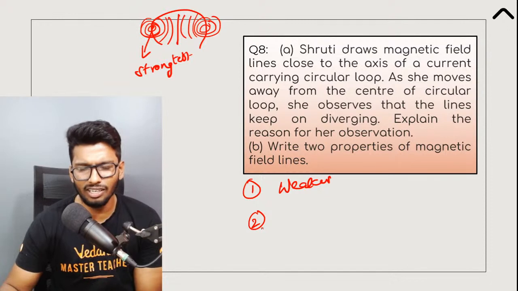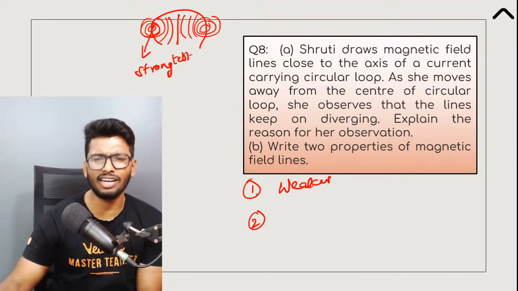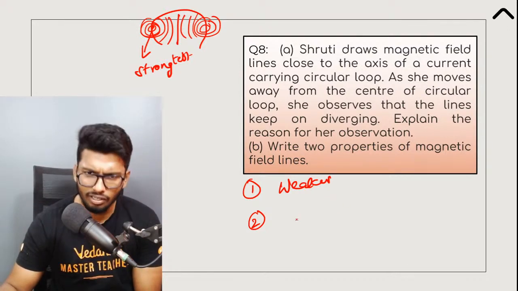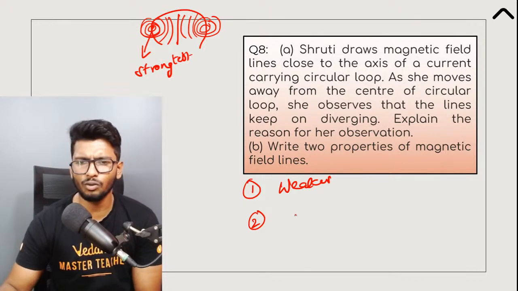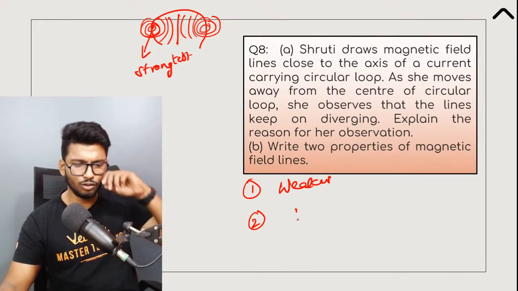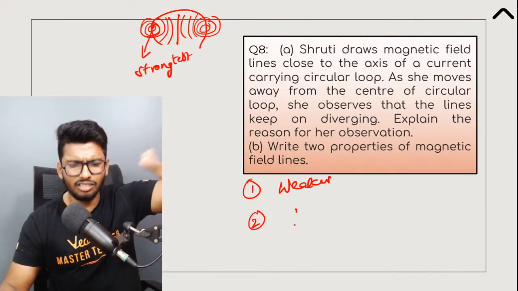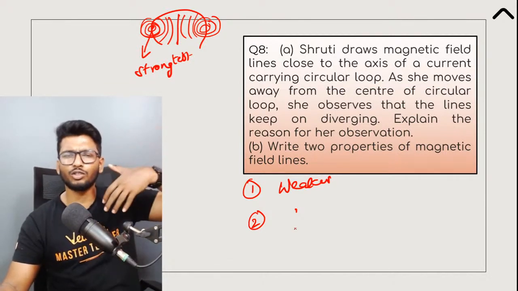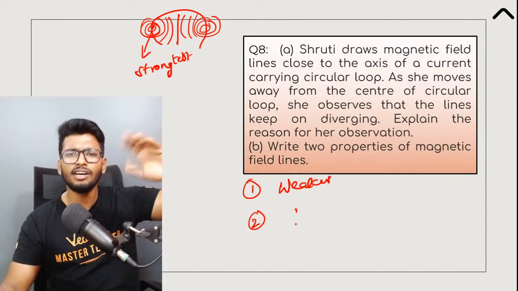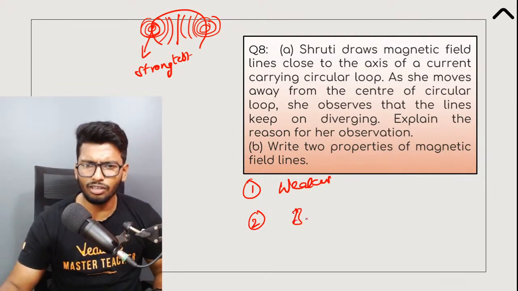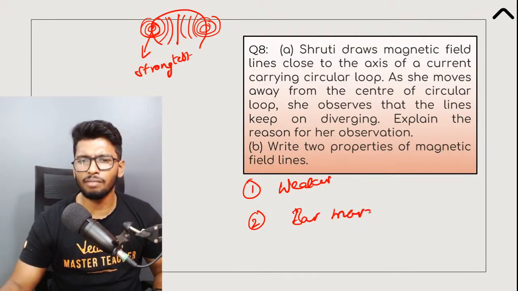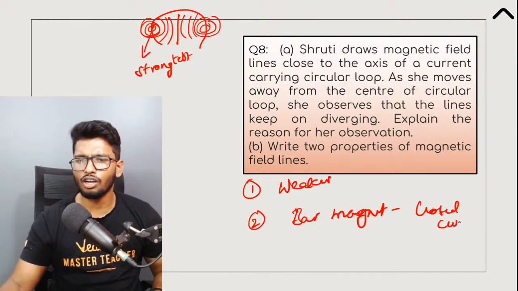They are closed curves. Okay, you can say that. Magnetic field lines of a bar magnet are closed curves. Absolutely correct. Because if you talk about a straight current carrying conductor, it's going to be concentric circles. If you talk about a solenoid, it's going to be similar to that of a bar magnet. So in a bar magnet, the magnetic field lines are closed curves.